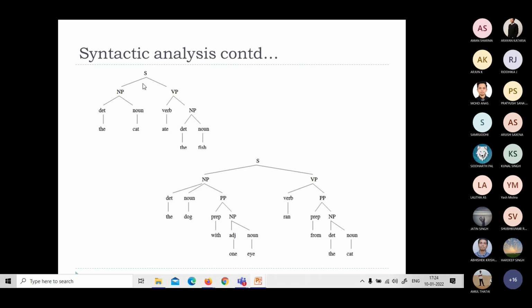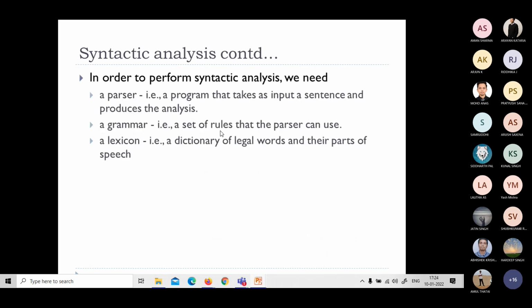In this case, we have a sentence. We will talk about context-free grammar. So we have a sentence, and there is a rule: a sentence can be constructed using a noun phrase followed by a verb phrase. And for noun phrase, there is another rule: a noun phrase can be constructed using a determiner followed by a noun, and so on. So this is a rule. This is the grammar that is very much required to form a sentence.